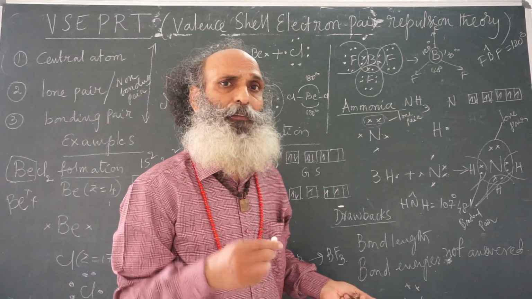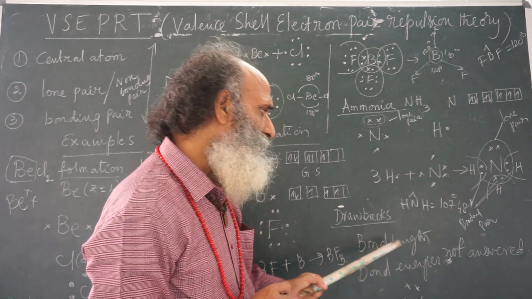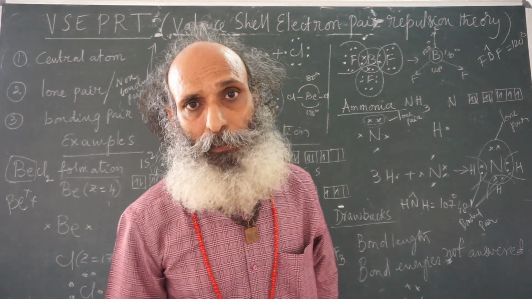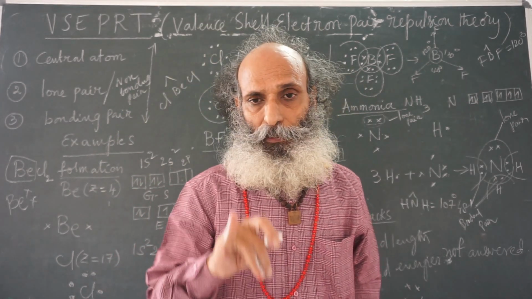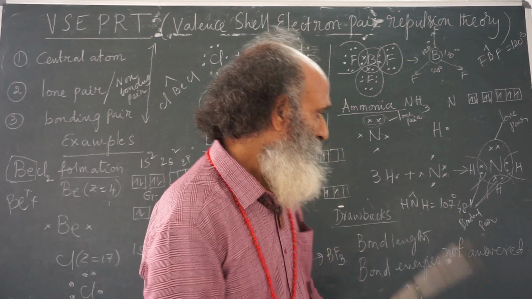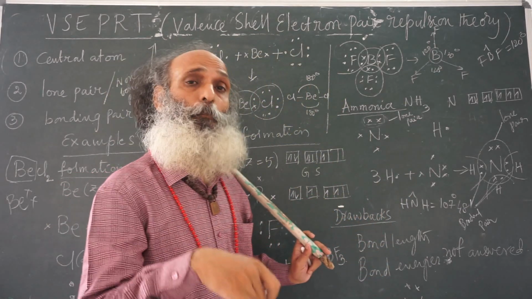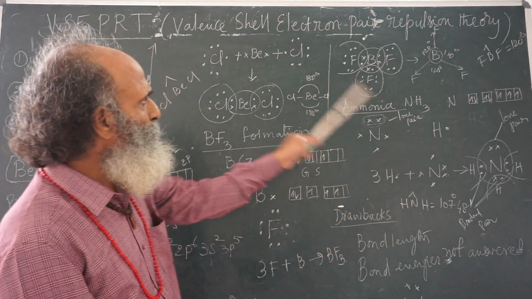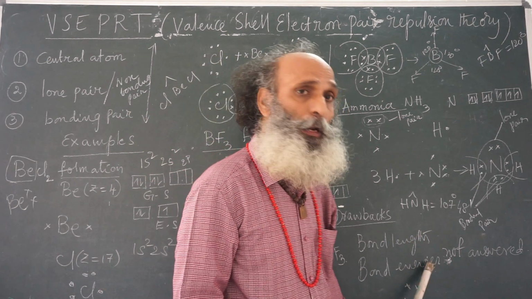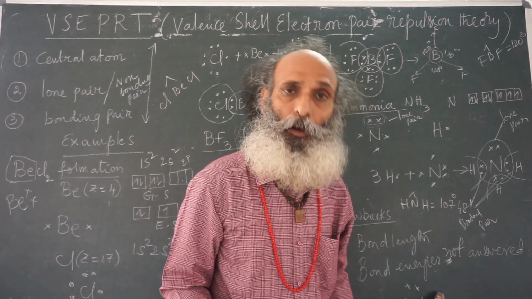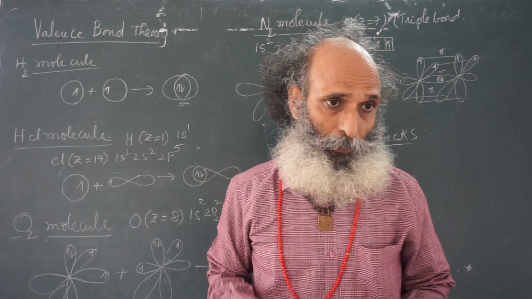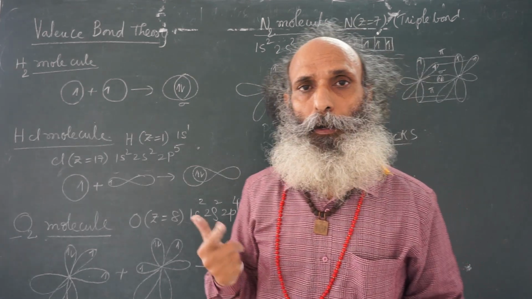But this theory has drawbacks. What are the drawbacks? Number 1, remember the electronic theory of valence. In that, what were the doubts raised? Why the bond angles are not the same? Why the bond lengths are not the same? And why is there a bond angle? Why is there shape? Shapes and bond angles are explained according to VSEPR theory, but bond lengths and bond energies are not explained. This is the drawback in VSEPR theory. We are now going to understand about valence bond theory.